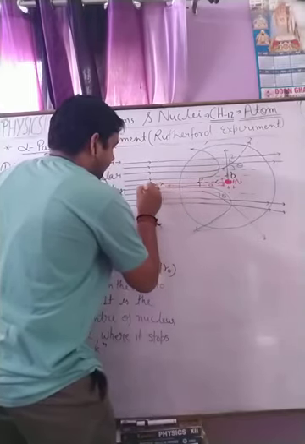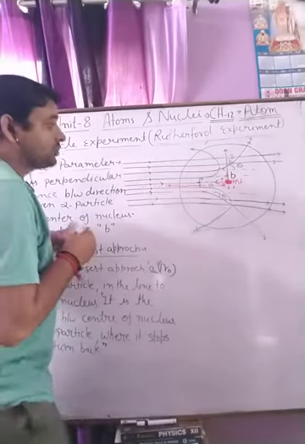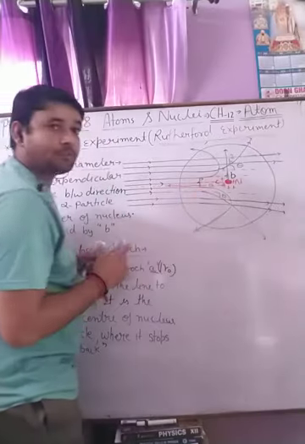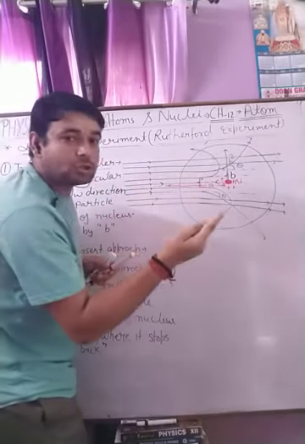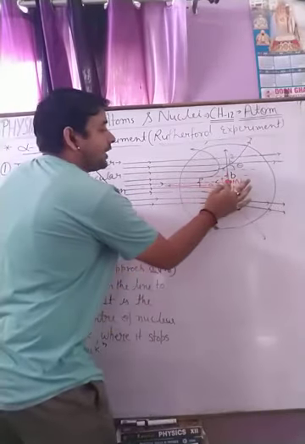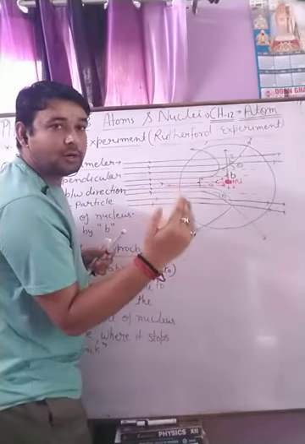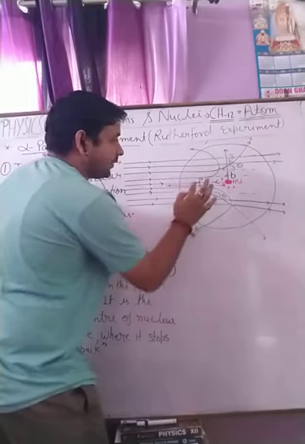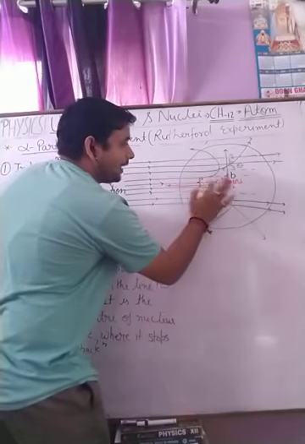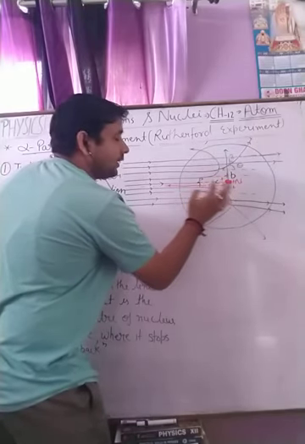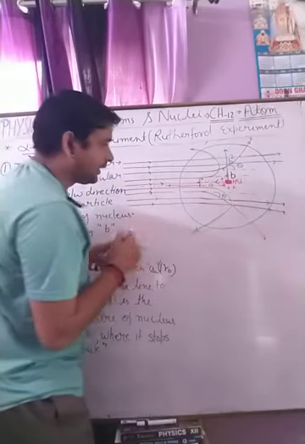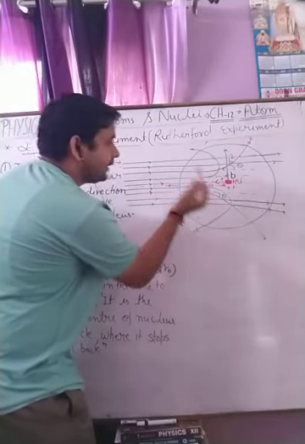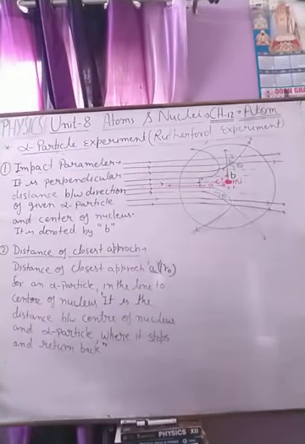The point from which it returns is the very close point towards the nucleus, or from the center of the nucleus. The distance between this point and the nucleus is called the closest approach, and it is denoted as A. This is a very important formula.